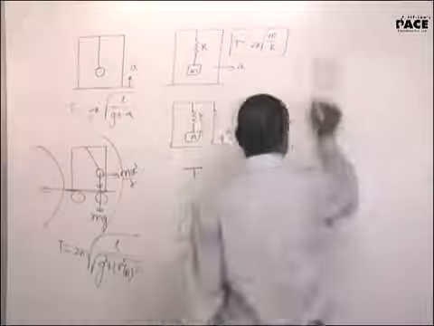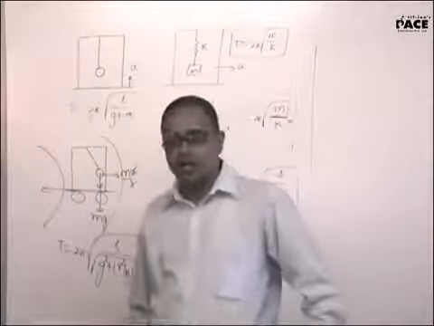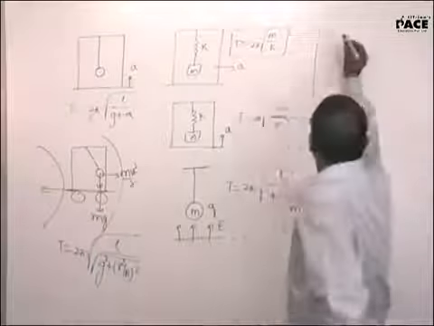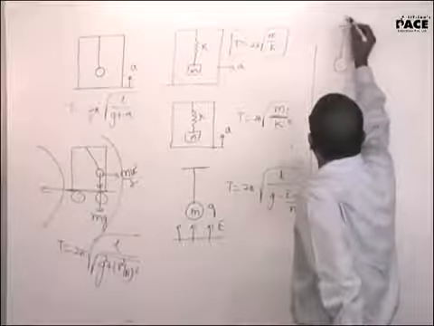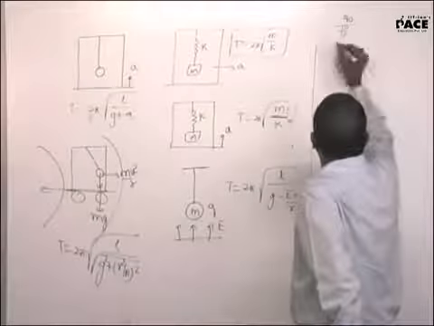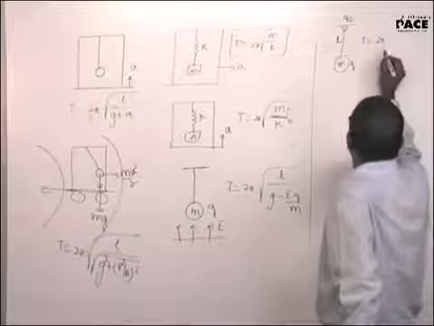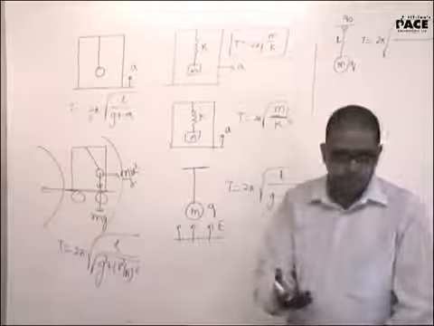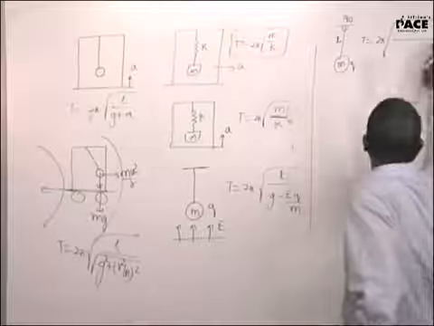Fine. Now what will be the force of attraction between two charges? K, Q1, Q2 by R square. Are you aware of it? Excellent. Now have a look at it. I have a charge of Q naught here and a charge of Q here. Length of the simple pendulum is L. T equals 2 pi root over of L by G minus K Q1 Q2 by MR square.